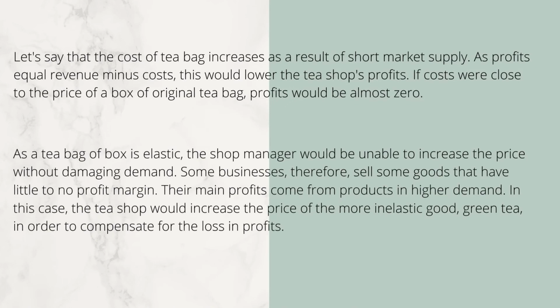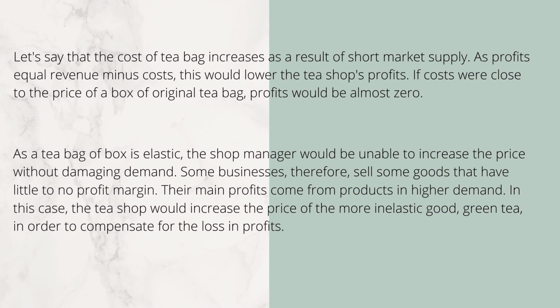Let's say that the cost of tea bags increases as a result of short market supply. As profits equal revenue minus costs, this would lower the tea shop's profit. If costs were close to the price of a box of original tea bags, profits would be almost zero. As a box of tea bags is elastic, the shop manager will be unable to increase the price without damaging demand.